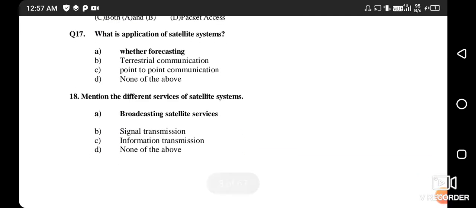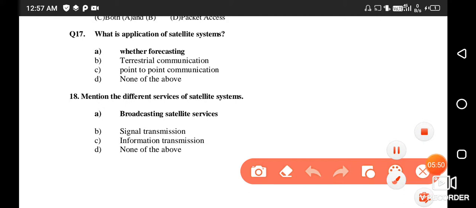What is the application of satellite? The major, important application is weather forecasting. So the right answer is option number A.